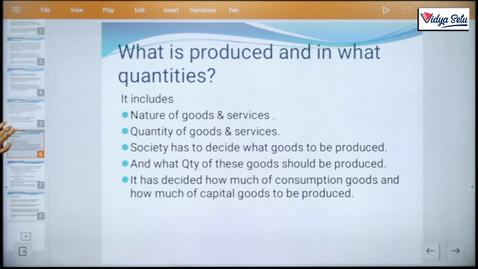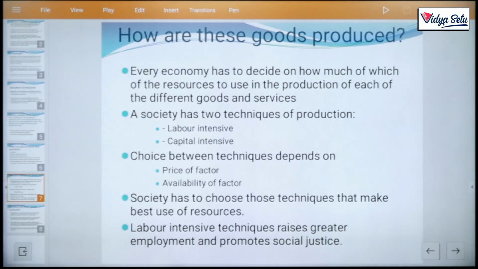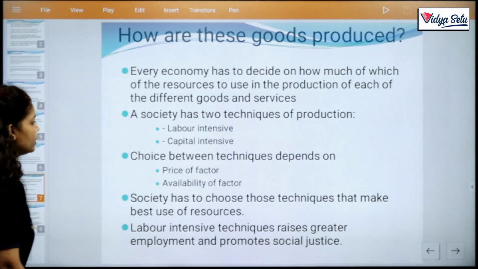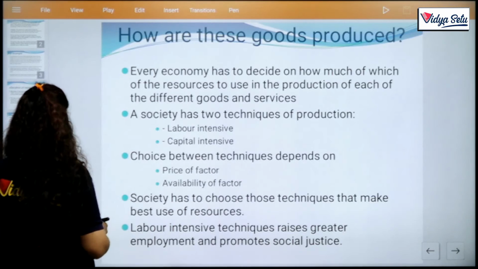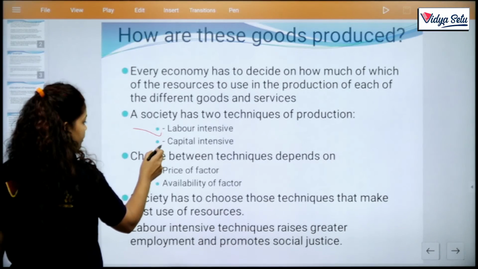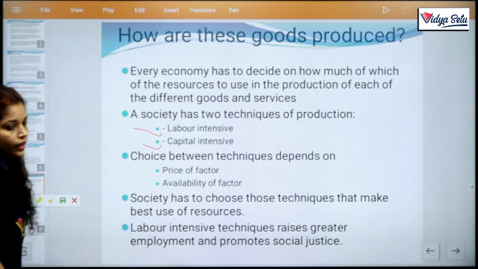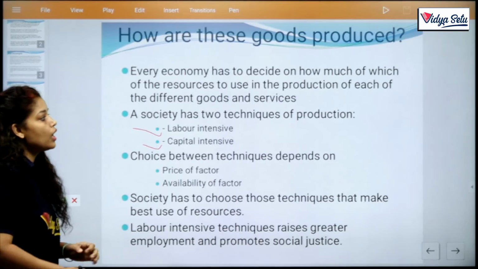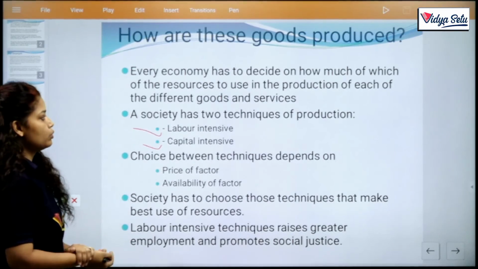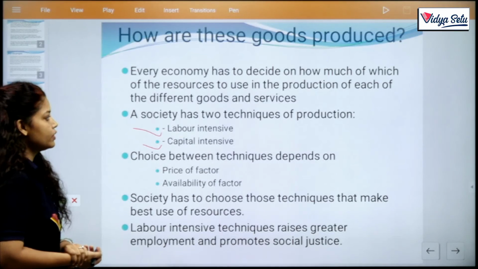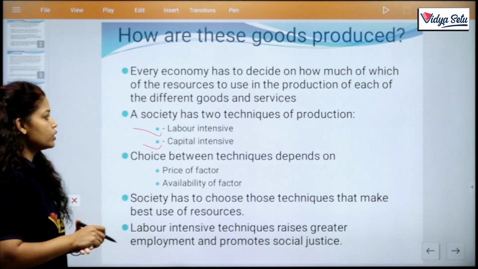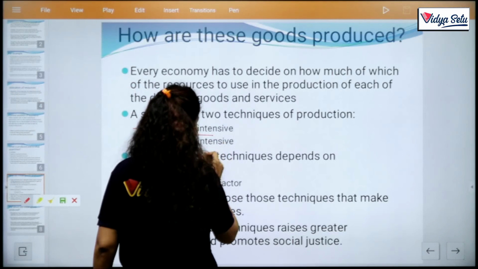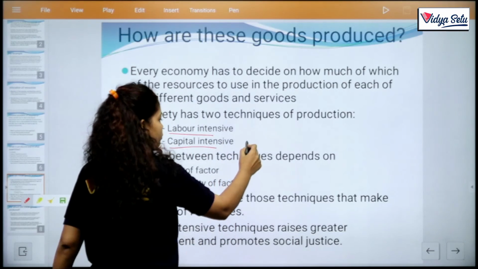The next problem is how these goods are produced. There are basically 2 techniques of production. The first is labor intensive and the next is capital intensive technique. Every economy has to decide how much of which resources to use in the production of each of the different goods and services. A society has 2 techniques: labor intensive, as I already said, with the use of labor, and capital intensive with the use of machines.